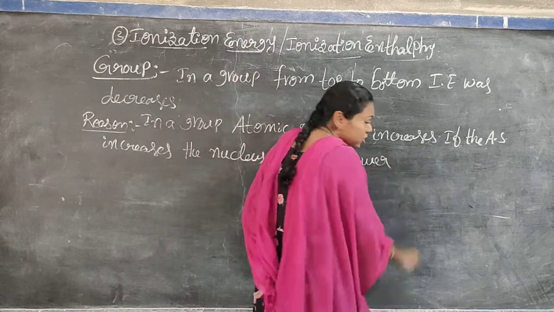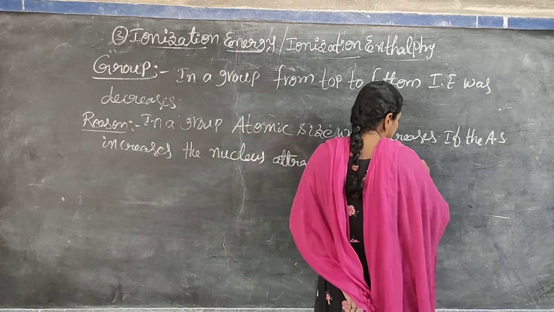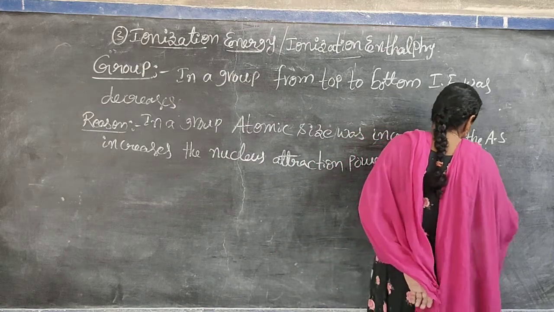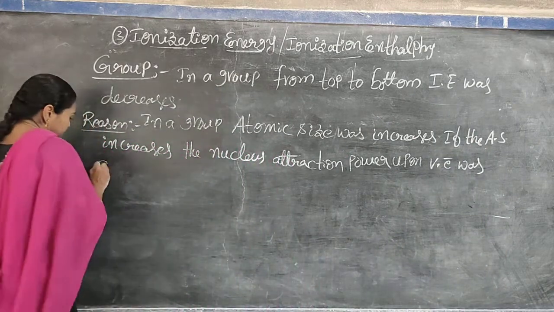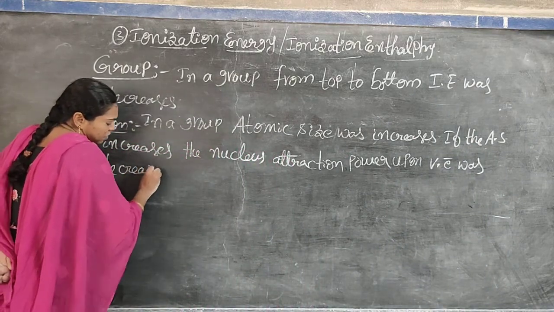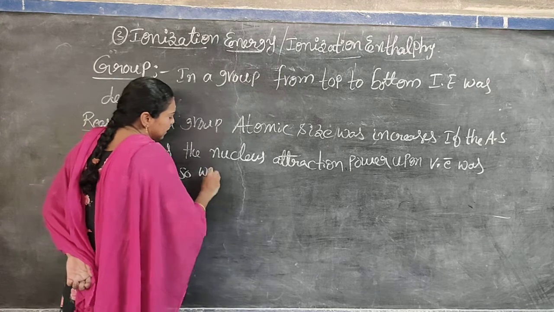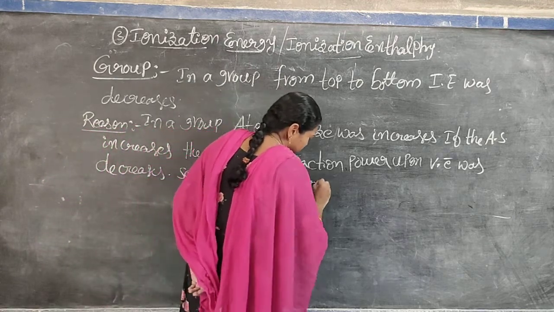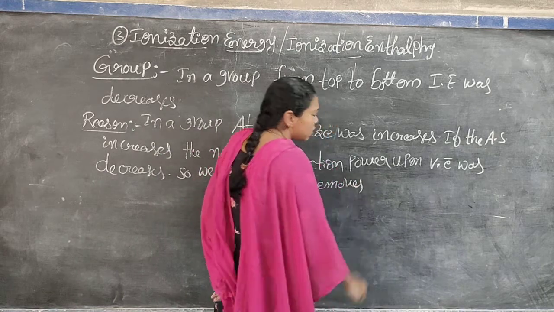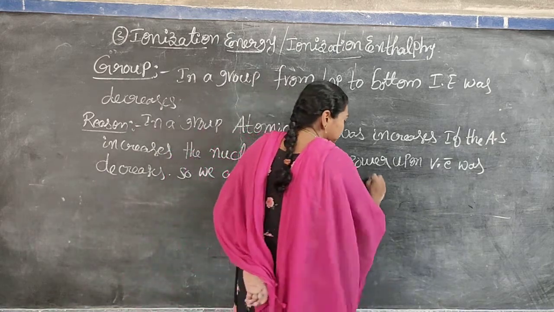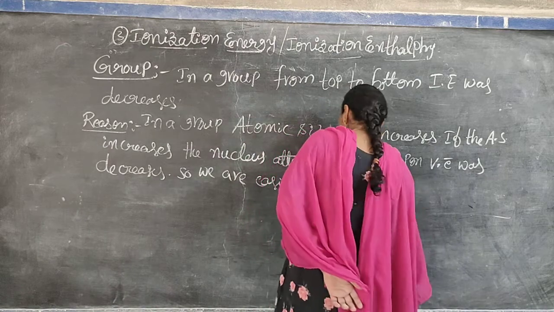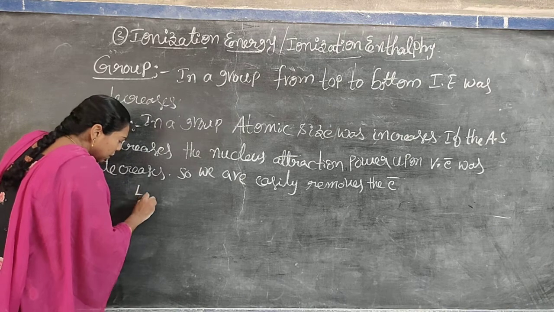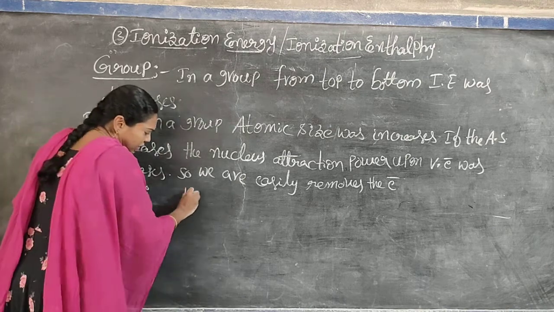So we can easily remove the electron. For example, see lithium and potassium.